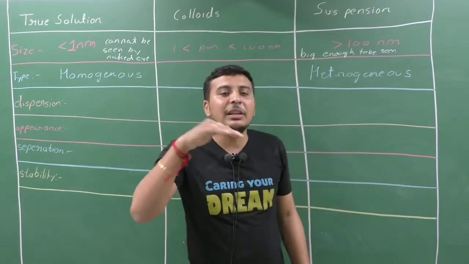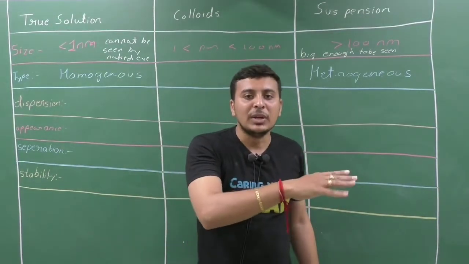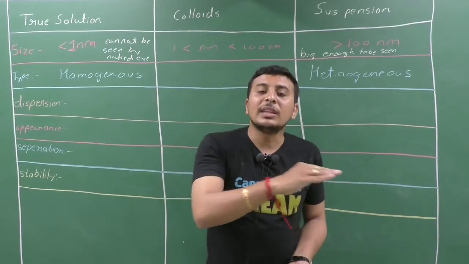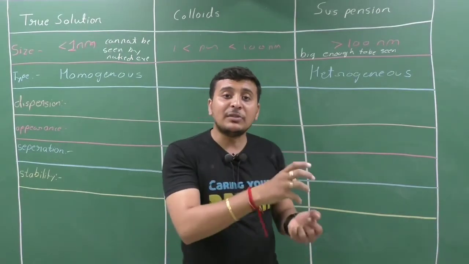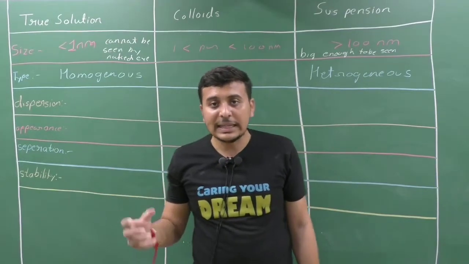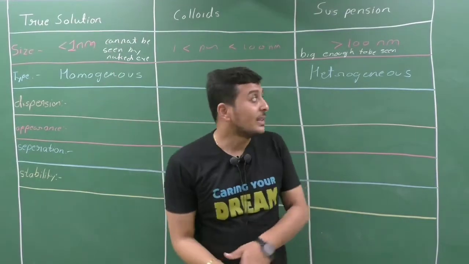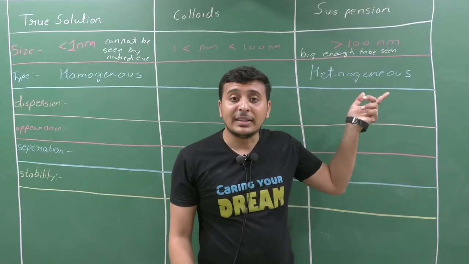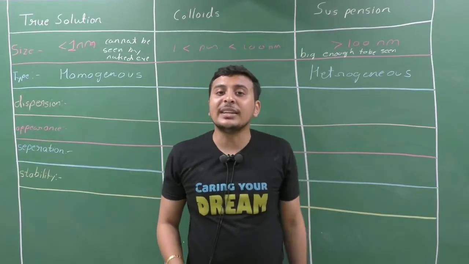Beam of light means there will not be only a single light wave. There will be a group of light waves, and the group of light waves is known as a beam of light. Clear? So true solutions cannot scatter a beam of light. Bigger particles can scatter a beam of light. You have seen the scattering of a beam of light.